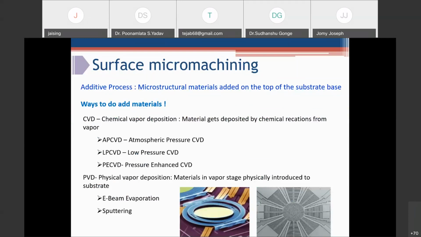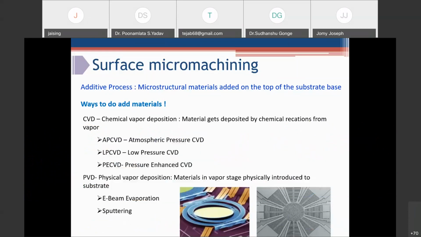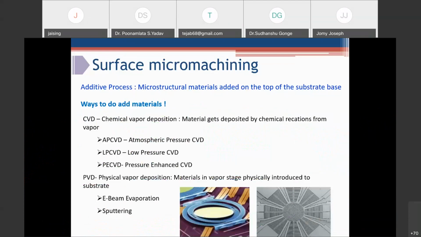What is the difference between these two methods? In CVD, materials get deposited by chemical reactions from the vapor phase. There are different equipment available: CVD system, LPCVD system, PECVD system. In PVD, material in the vapor state is physically introduced to the substrate. There are two popular methods for doing PVD, that is e-beam evaporation and sputtering.